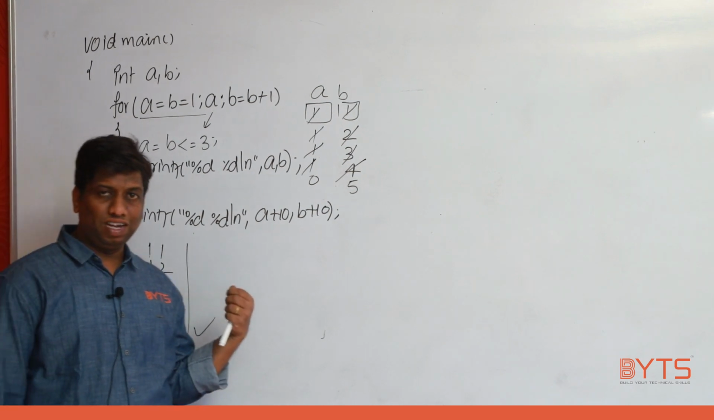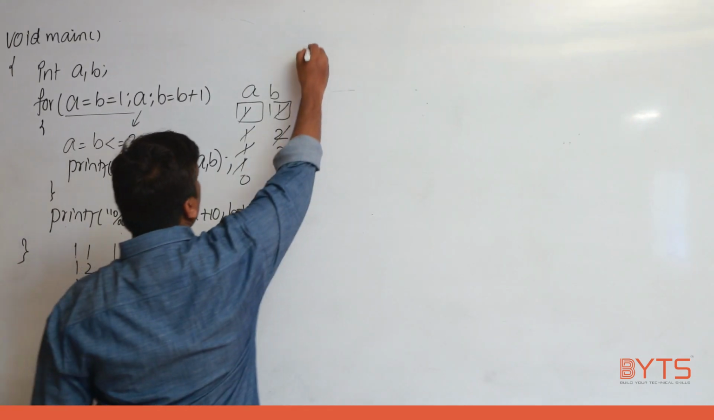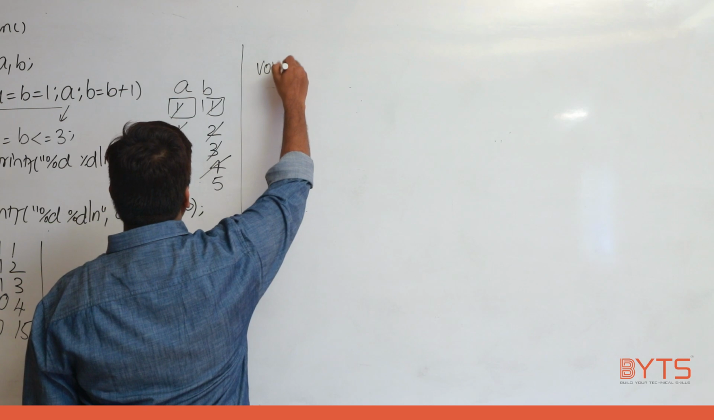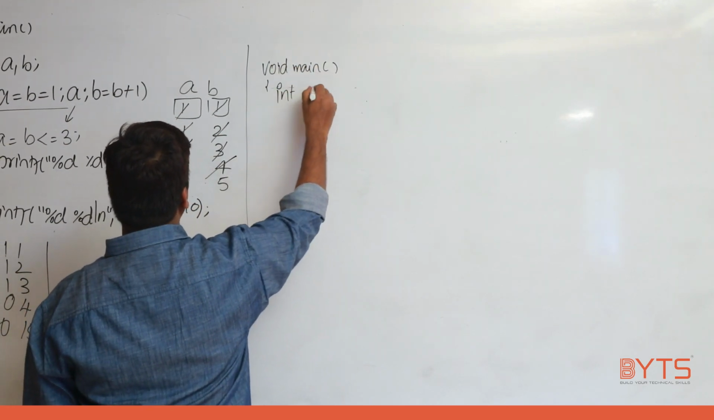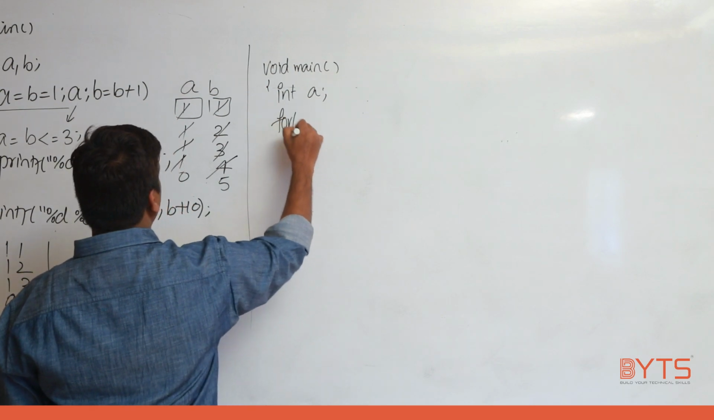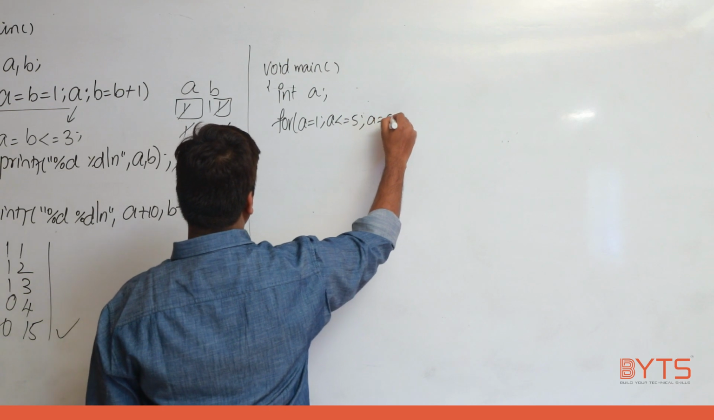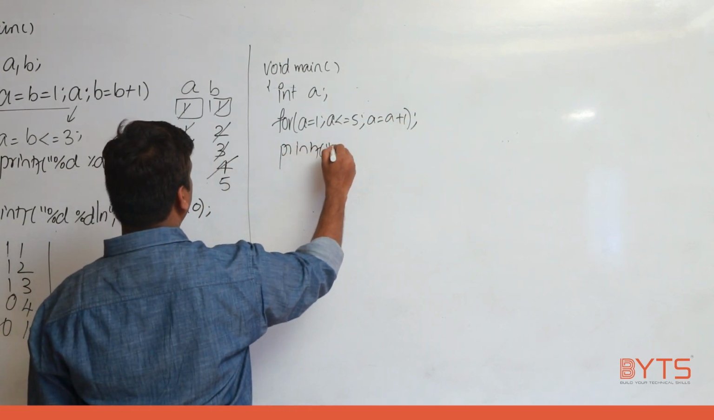Okay. I hope we are very clear on the program. If not, you just revise and get the answer. Next, let us talk about another problem. This is one of the important interview questions here. for A is equal to 1, A less than or equal to 5, A is equal to A plus 1, printf %d, A.